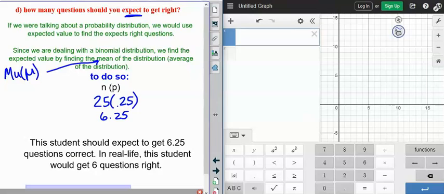But in real life, guys, you can't have a 0.25 question. Nine times out of 10, unless somebody's doing something weird or trying to get extra points, that's probably the only way you can get that 0.25. So in real life, this student should expect to get 6 questions right. That's what we should expect. Okay, so cool. Guys, that's it though. That's all we got to do. If we ever talk about the mean of a binomial distribution, we'll go ahead and multiply n times p. That's it, guys. That's all this is. So here we go. Good job. And let's go for it.